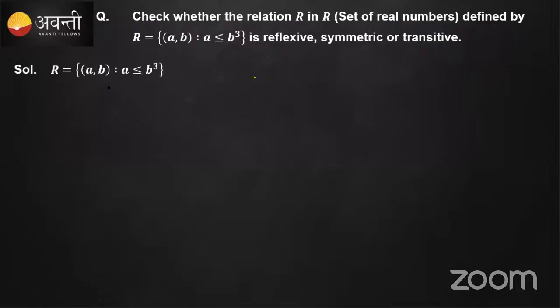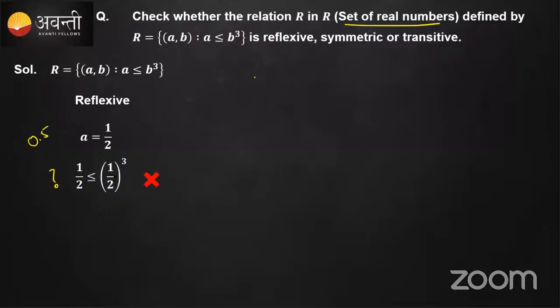Okay, so this is the relation that is defined: the ordered pair (a, b), defined as a is less than or equal to b cube. It is defined for the set of real numbers, so you can take any real number. Let's consider 1/2, which is 0.5. Is 0.5 less than or equal to 0.5 cubed? It's not, right? So this is not correct. Hence, this pair is not present in the relation, and it is not reflexive.